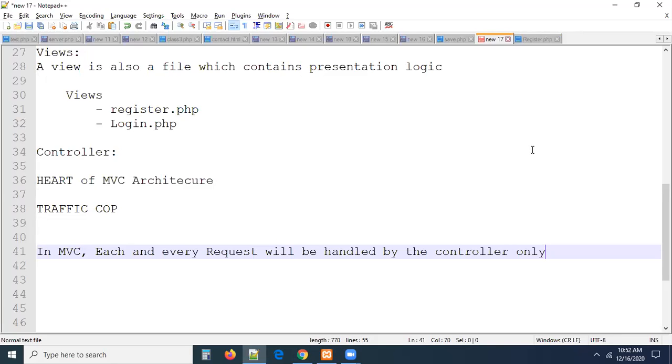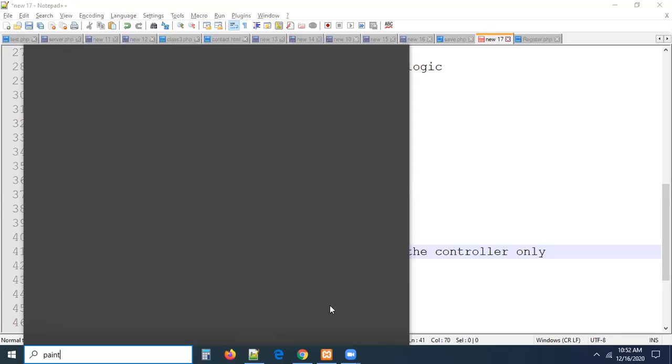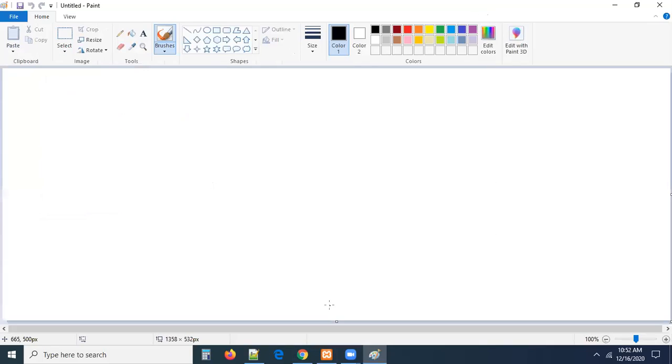So let me explain the same in a diagrammatic manner also, so that it will be very clear for you, guys. Let's open Paint here. Let us assume this is the browser window. Generally, in a browser window, we will search for URLs, right? Let me make an address bar here.